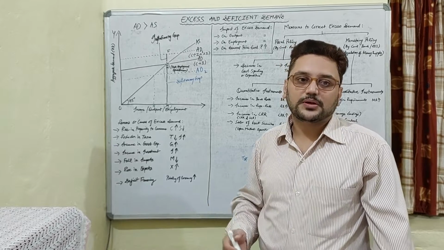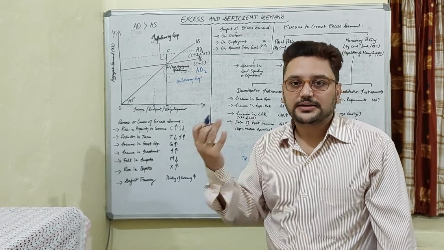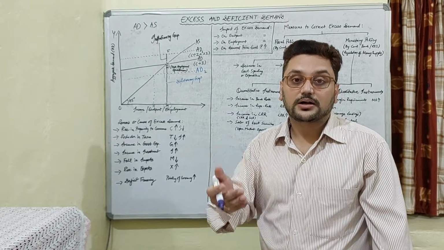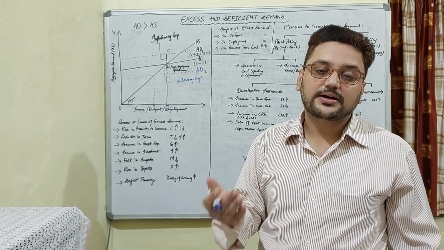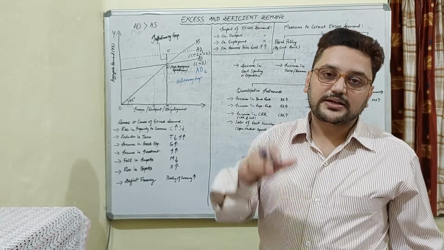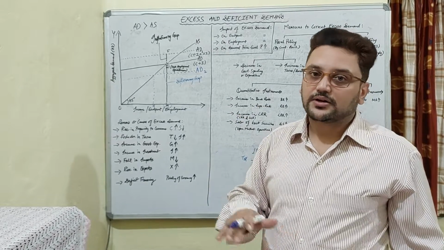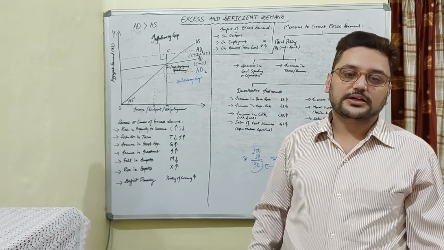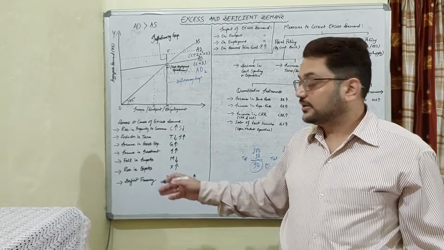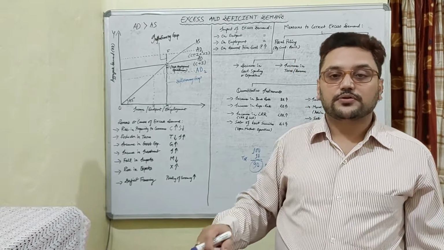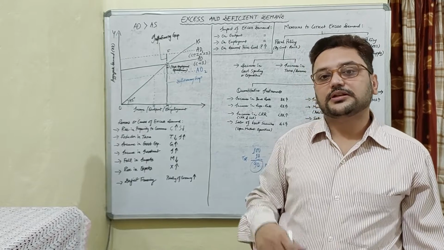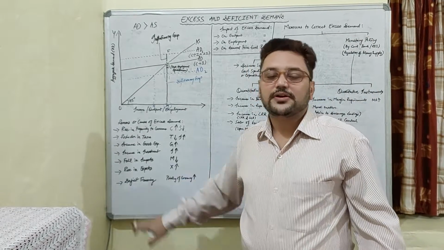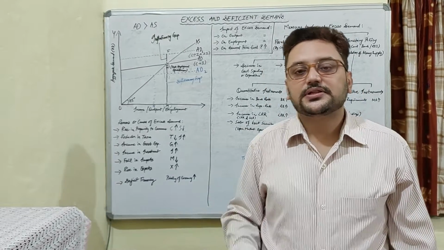Rise in imports, people are importing more from outside and buying less in the local market, so there will be a decrease in aggregate demand. Then there is a decrease in exports. Exports will reduce, and therefore this will again create a situation of deficient demand, and the government will not be going for deficit financing.